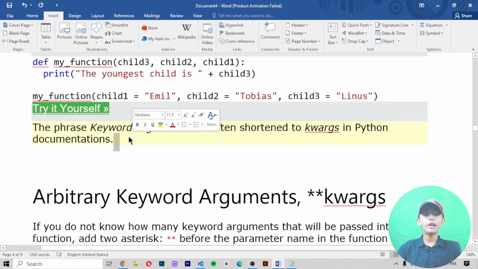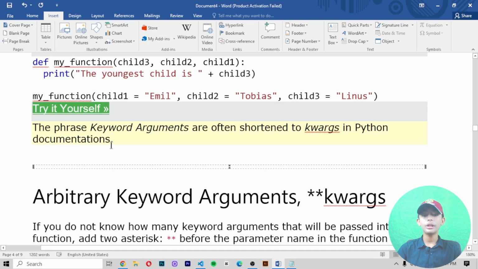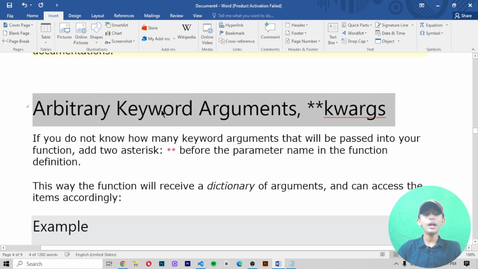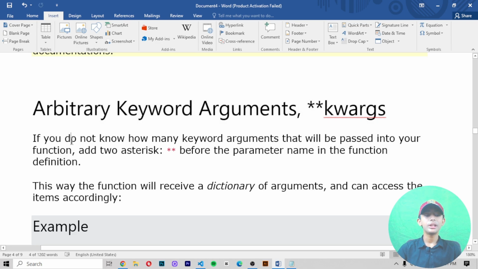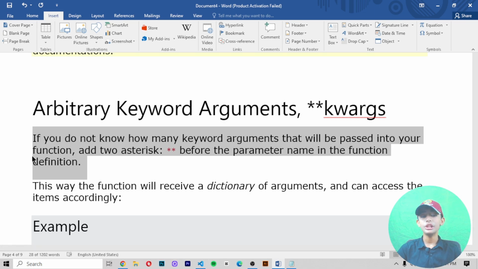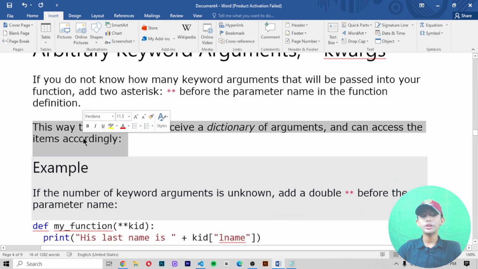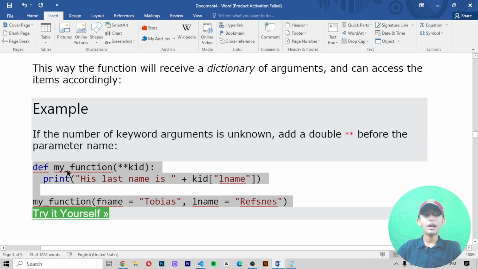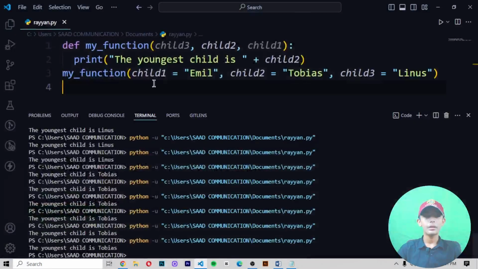The phrase keyword arguments is often shortened to kwargs in the Python documentation. Arbitrary keyword arguments, **kwargs. If you don't know how many keyword arguments will be passed into your function, add two asterisks before the parameter name in the function definition. This way the function will receive a dictionary of arguments and can access the items accordingly.